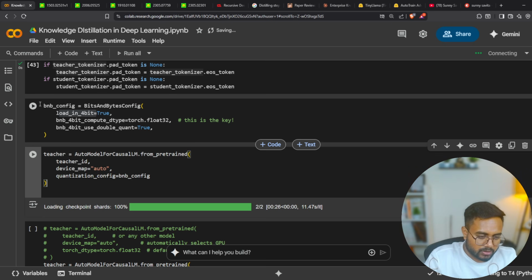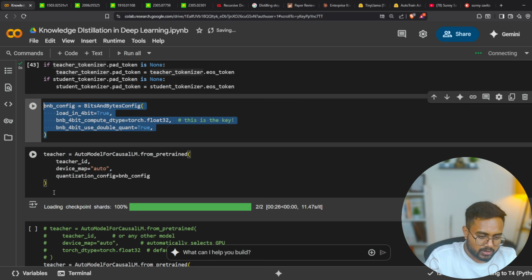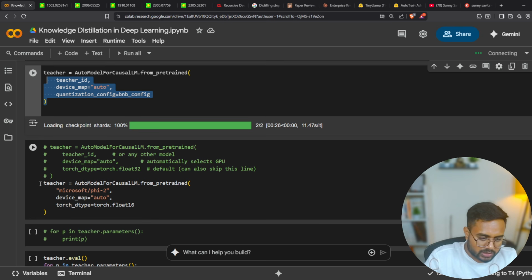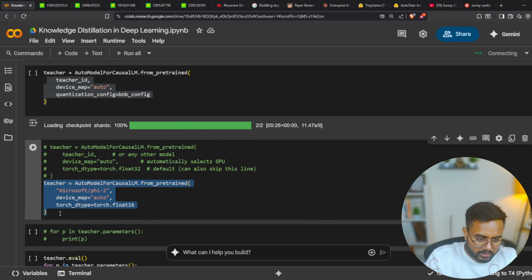So here is my BNB configuration, the bits and bytes configuration. This is my teacher model. This is the normal model without the quantization, which I'm going to load. So let me execute it.